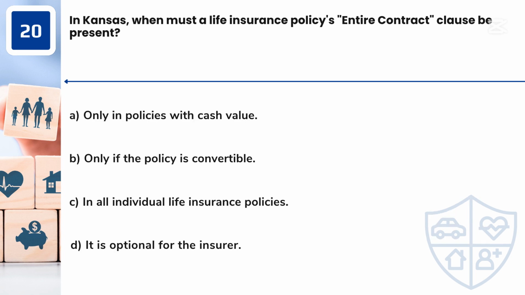Question 20. In Kansas, when must a life insurance policy's entire contract clause be present? A. Only in policies with cash value. B. Only if the policy is convertible. C. In all individual life insurance policies. D. It is optional for the insurer.